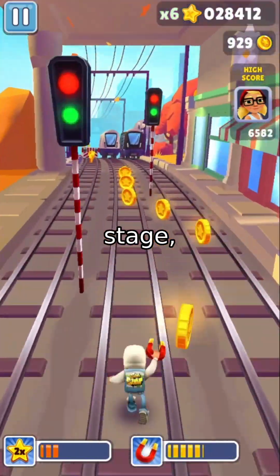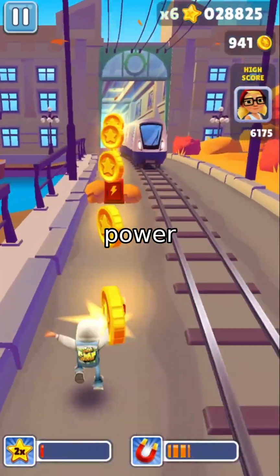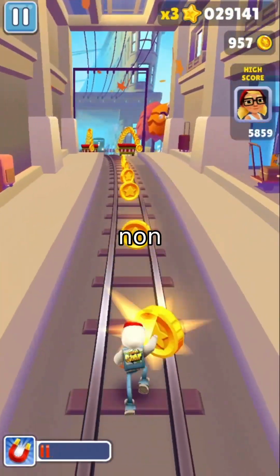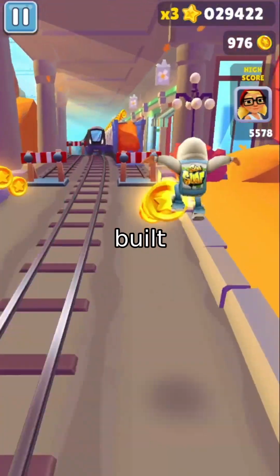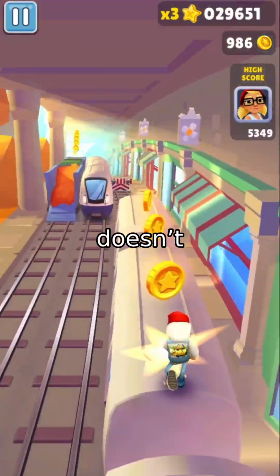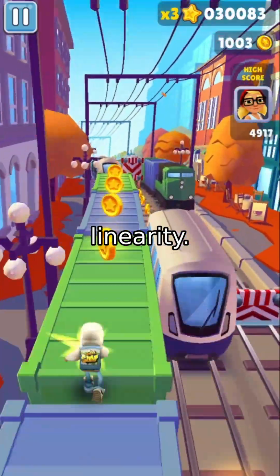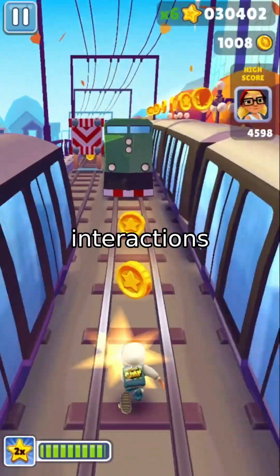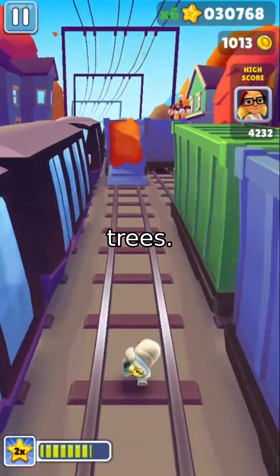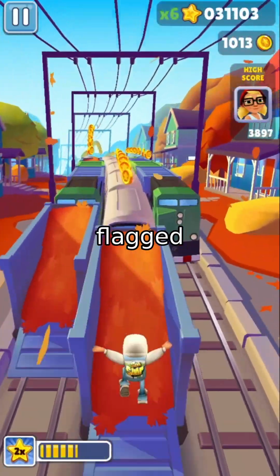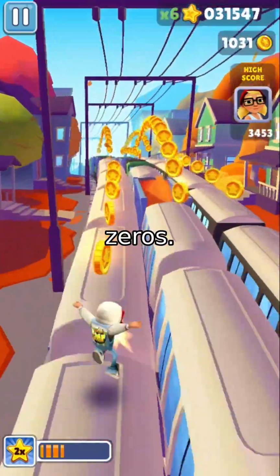All others, including genuine biological zeros, are preserved. Now for the second stage, missForest. This is where the real power comes in. missForest is a non-parametric, iterative imputation algorithm built on random forests. It doesn't assume any specific distribution for the data, no normality, no linearity. Instead, it learns complex, high-order interactions between genes through decision trees. And crucially, it only imputes the entries flagged in the mask, never touching the biological zeros.